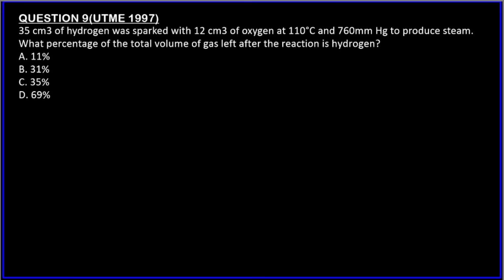Okay. Solution. Let's quickly write the solution. It says 25 centimeter cube of hydrogen was packed with 12 centimeter cube of oxygen gas. At just now they are gases. So when they say 25 centimeter cube hydrogen gas and oxygen gas at 110 degrees Celsius and 760 millimeter mercury to produce steam, what percentage of the total volume of gases left after reaction is hydrogen? The product is important because steam was produced and there was no other condition. Steam was still there as a gas.